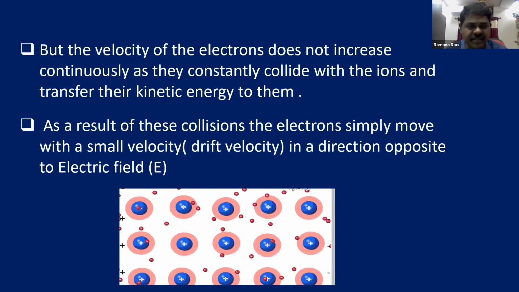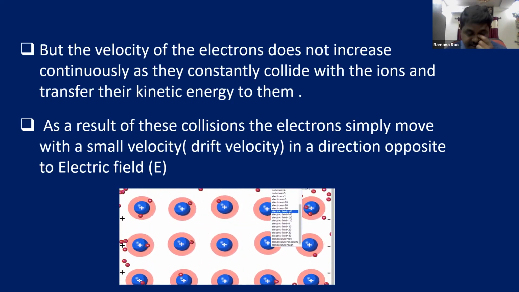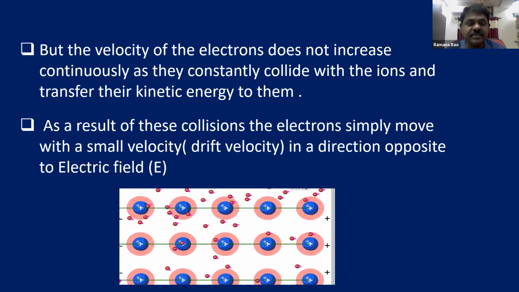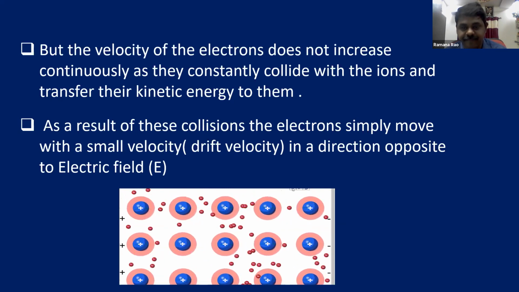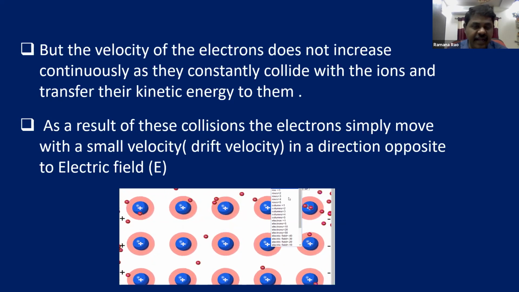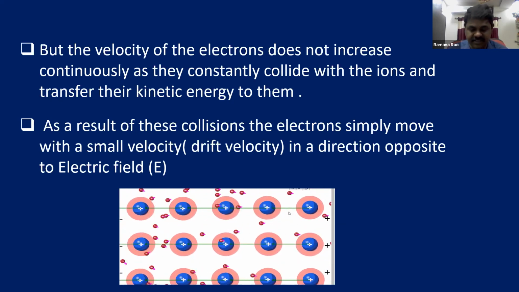That small velocity of electrons is known as drift of electrons. So electrons move opposite to the electric field with a very small velocity, and that is known as drift velocity, right?